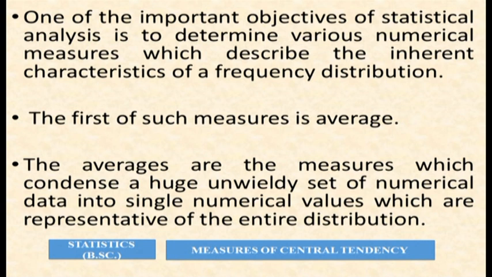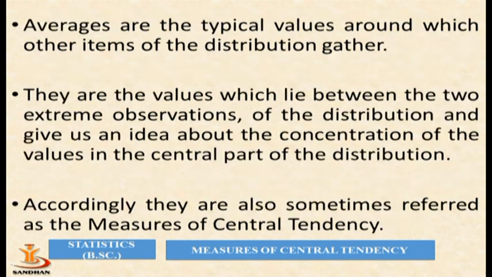Averages are the measures which condense a huge unwieldy set of numerical data into single numerical values which are representative of the entire distribution. Averages are the typical values around which other items of the distribution gather.